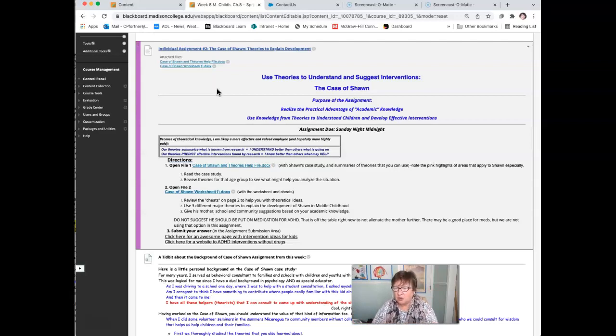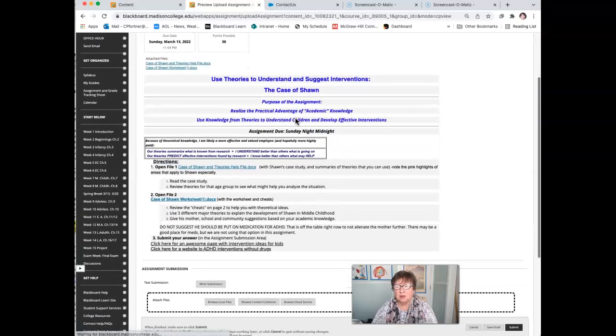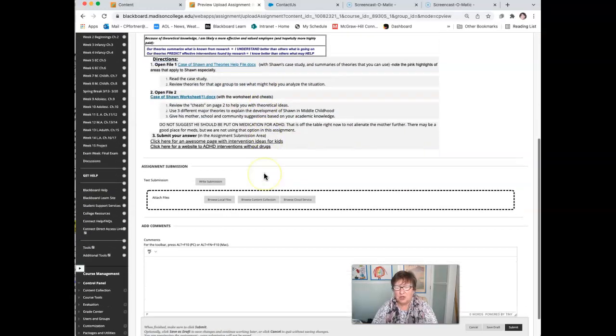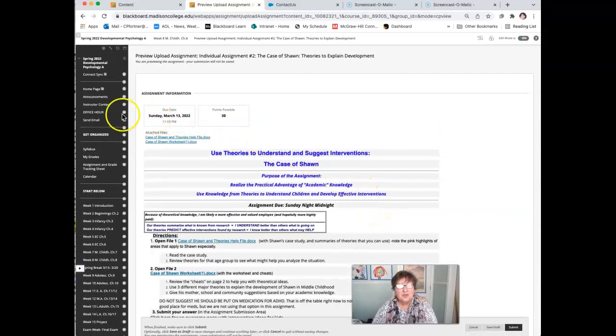And then in order to submit it, you click here and it'll show you again the information, and then all you have to do is click Write Submission. Or you can also just attach the file that you did with your homework. Okay, and then don't forget to click Submit. If you save draft, I can't grade it. Then you can save the draft and go back later if you're not done, but make sure you don't forget to click Submit.